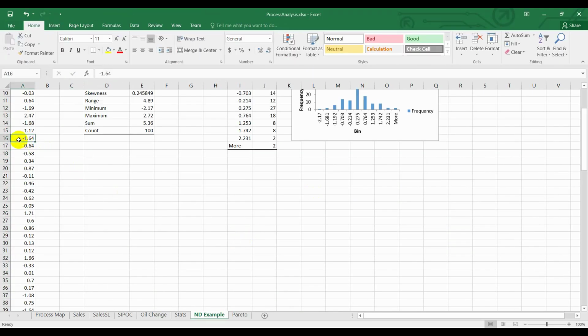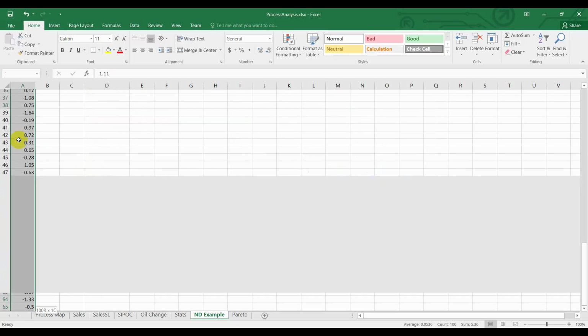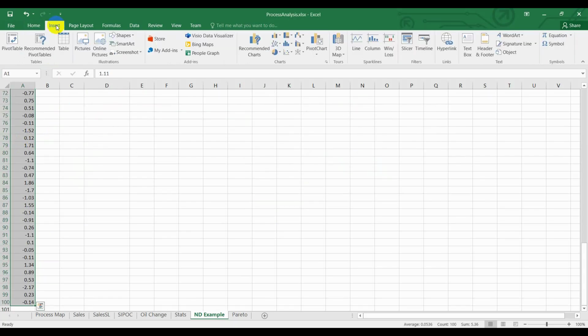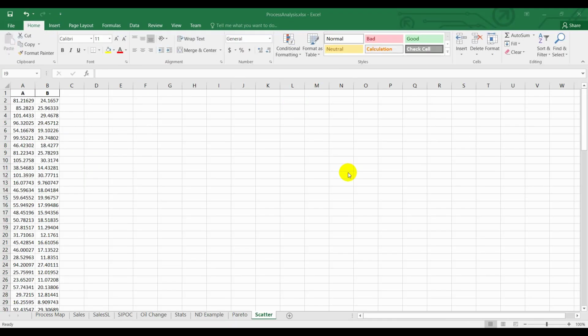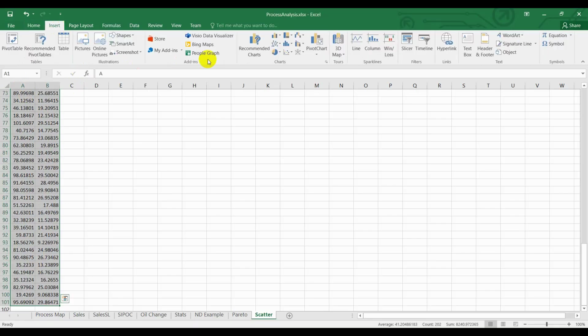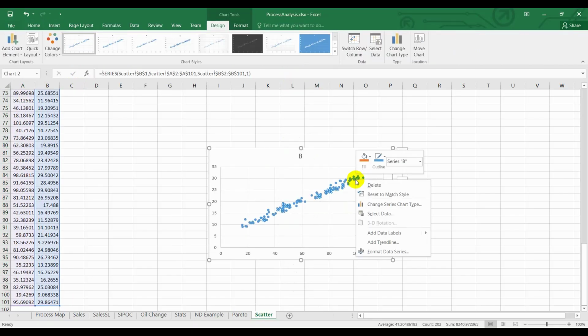Box plot in Excel. To create a box plot, select the data. Choose Insert and then Histogram and select Box plot. Scatter plot. Select data, click on Insert and select Scatter plot.